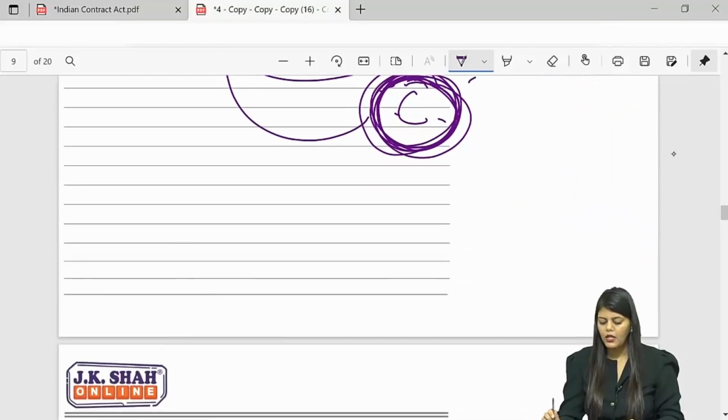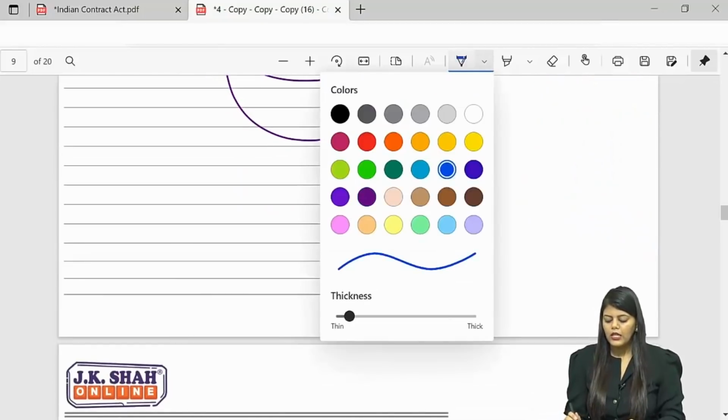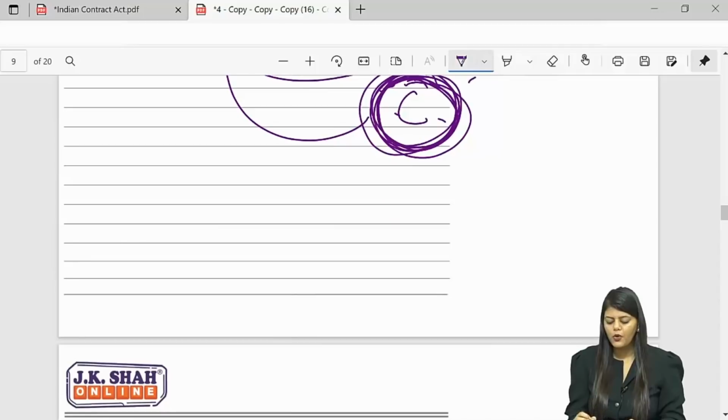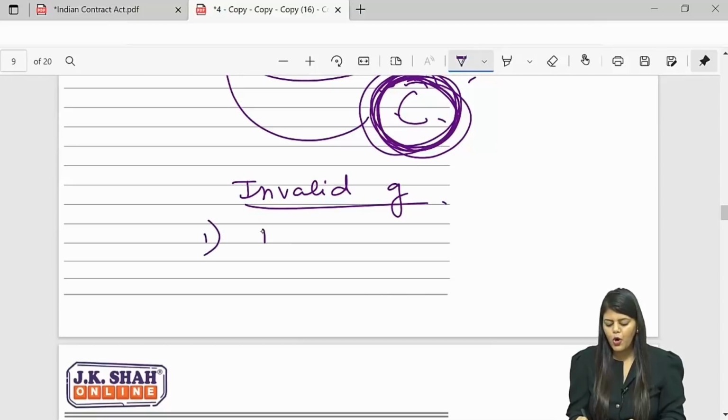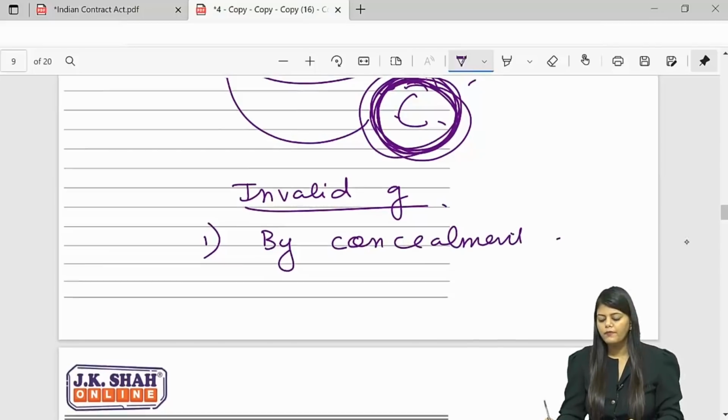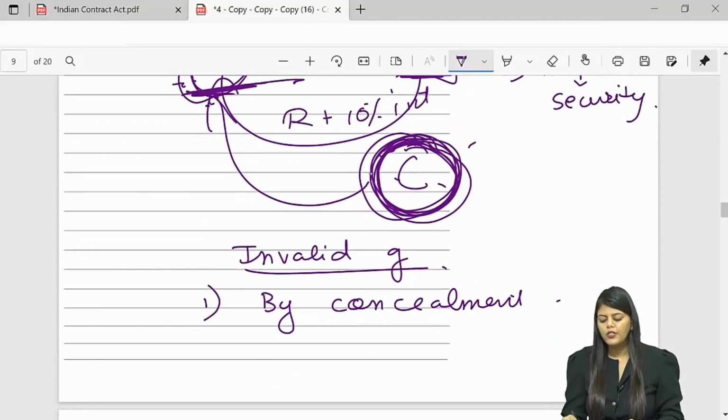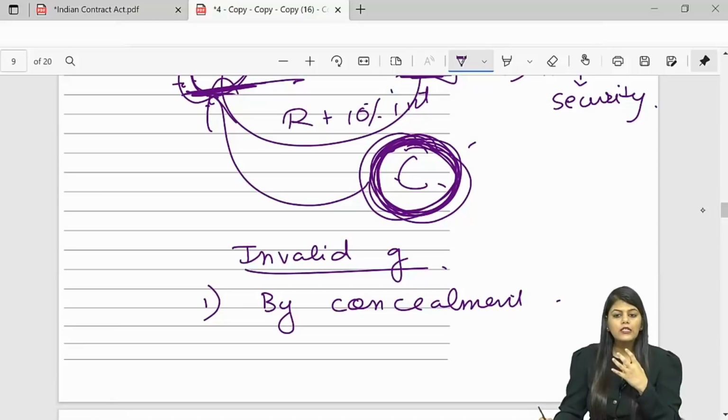Right. Now, there are some situations where your guarantee becomes invalid. First, if it is obtained by concealment, that means you lied to someone and obtained it. That is fraud. They wanted C to give a guarantee, so they lied to C that B's financial position is very good, or they concealed some very important fact. It is invalid. So now the guarantee given by C is invalid.